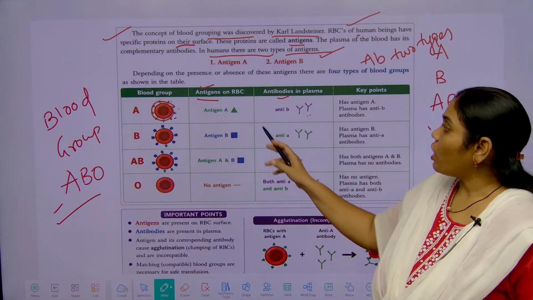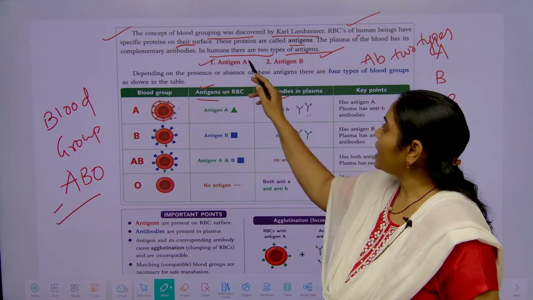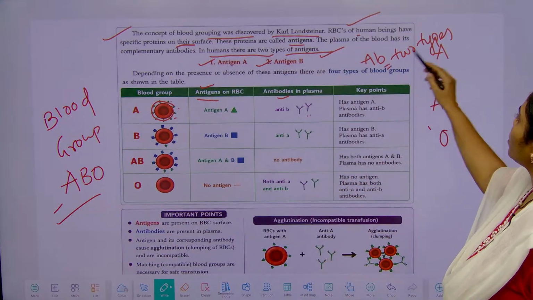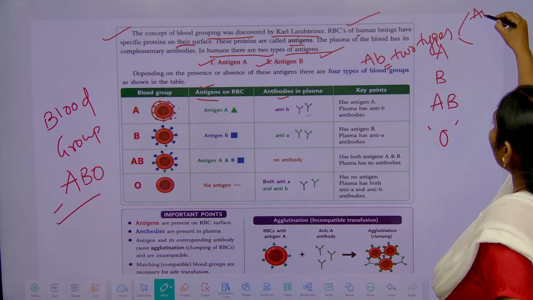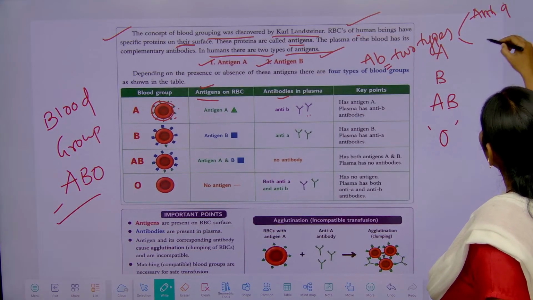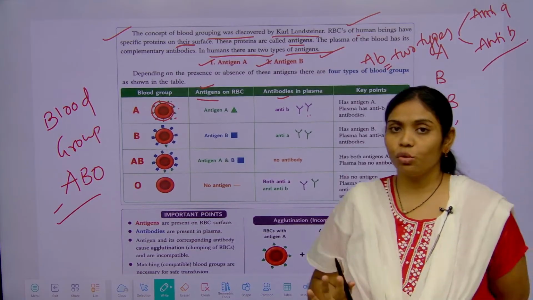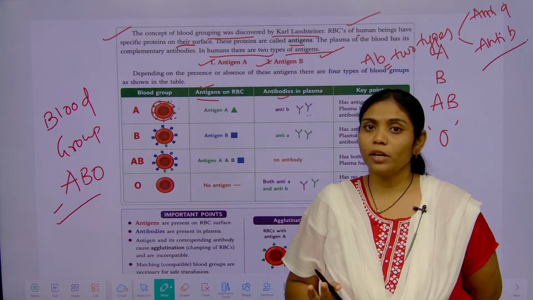The antigens are antigen A and antigen B. In the same way the antibodies are anti-A and anti-B.